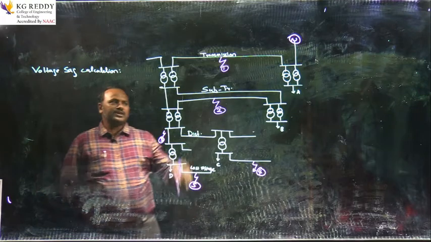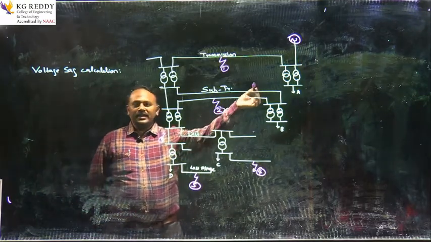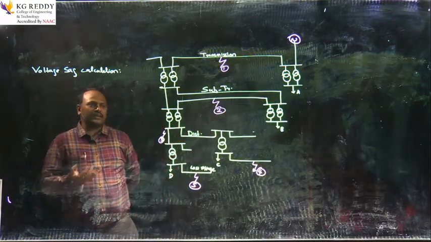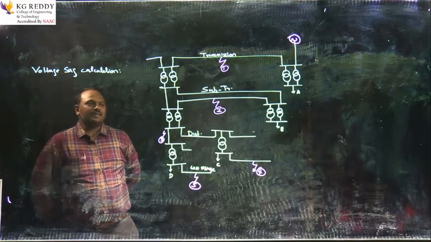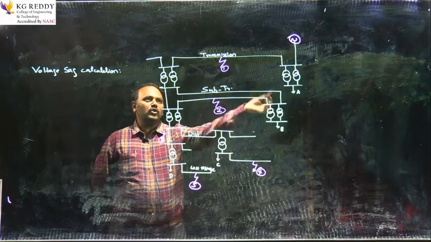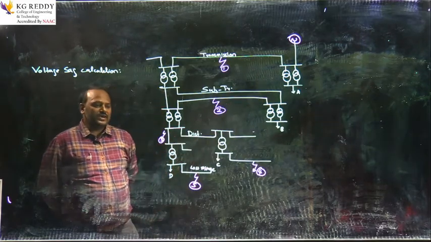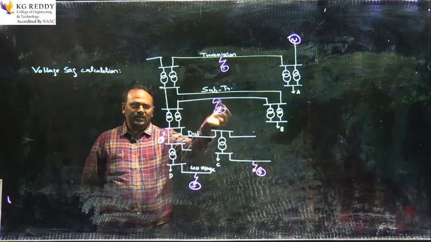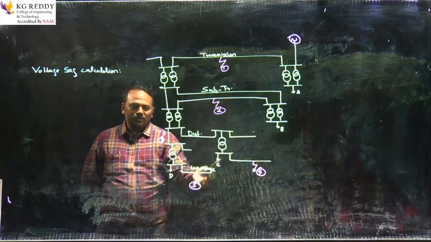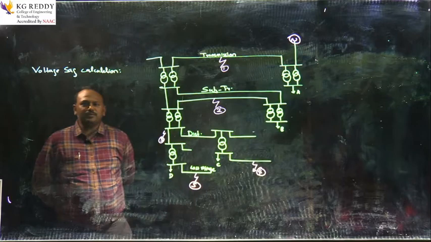Load A will have a slight sag because the generating station is connected at A and this fault is appearing after the transmission line. Whereas positions C and D are after the sub-transmission system, so loads C and D will be undergoing a deeper voltage sag.